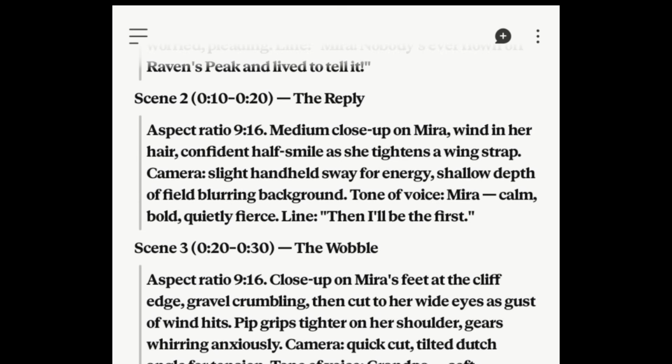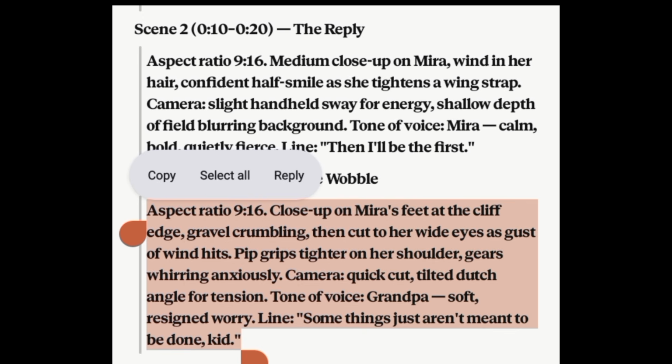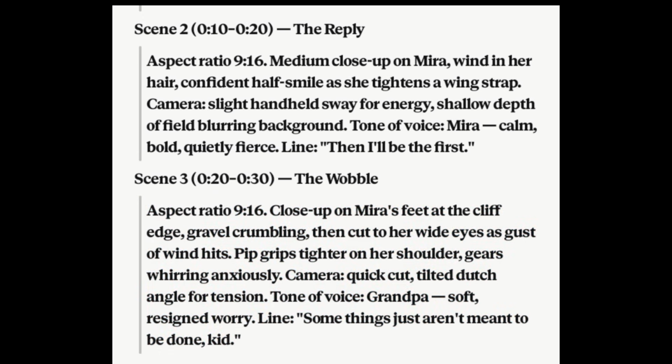Okay, let's proceed. I'm going to come over to scene 3, which is the wobble. I'm going to come over from here down to this point to copy. Now let's proceed to generate the video.